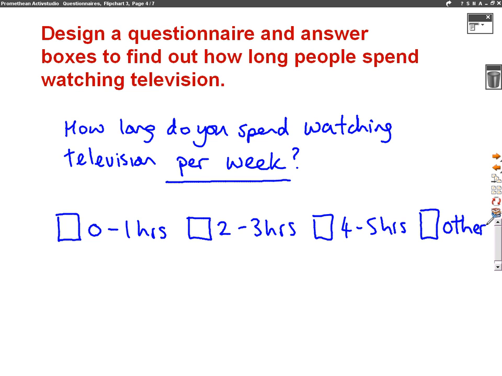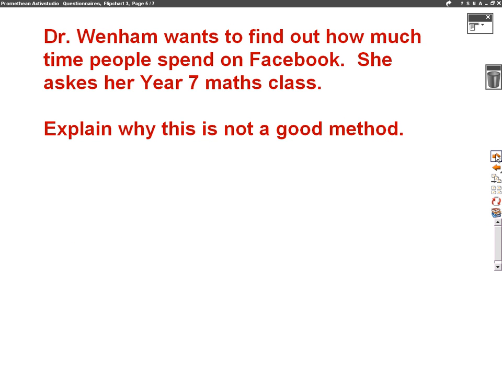So we're going to get all the marks for this question because we've said a question which has got a time frame and our answer boxes don't overlap and our answer boxes have all of the possible answers we need to worry about. Right, so that's questionnaires done. There's one more type of question that comes up on surveys. So let's have a look at this next question.